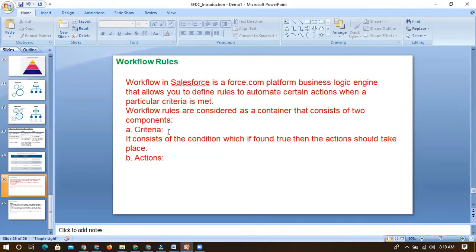In the criteria, we have one option: whenever a record is created. The second is created or modified, which means it works when the record is created and every time it is modified.